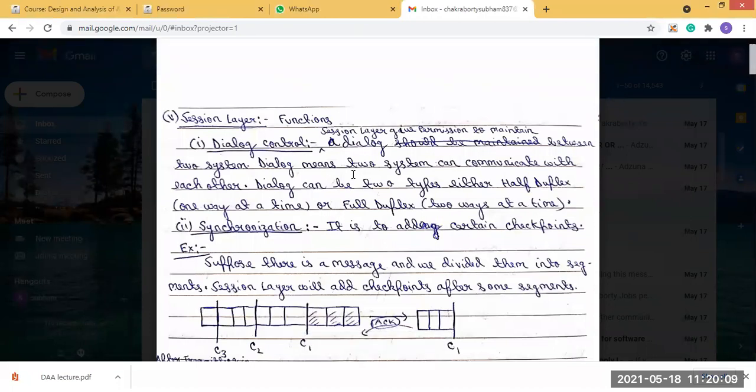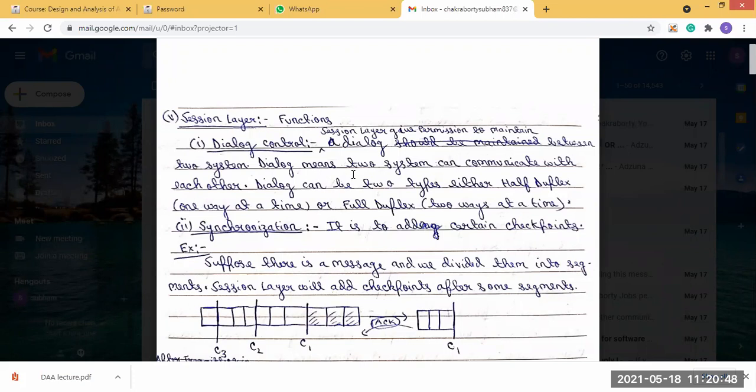In the previous classes, we have discussed the OSI model, the 7 layers in the OSI model. Inside these 7 layers, we have discussed 4 layers: the functions of the physical layer, the data link layer, the network layer, and the transport layer. The other layers, that is the session layer, presentation layer and application layer, we will discuss today, first about that.